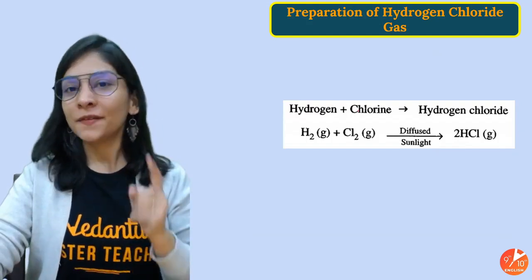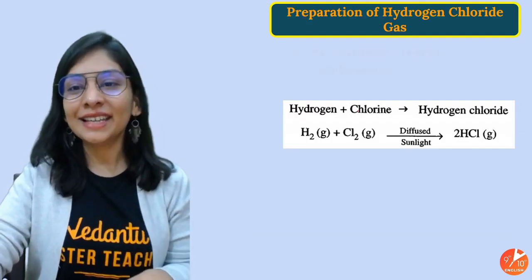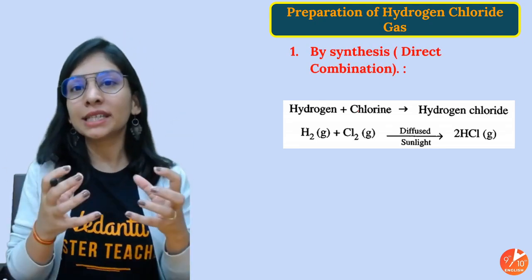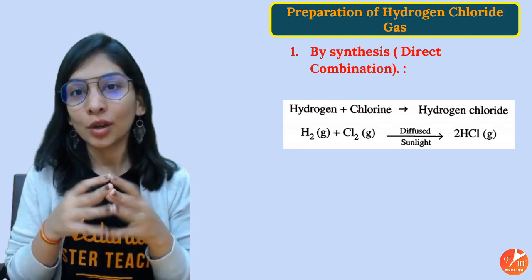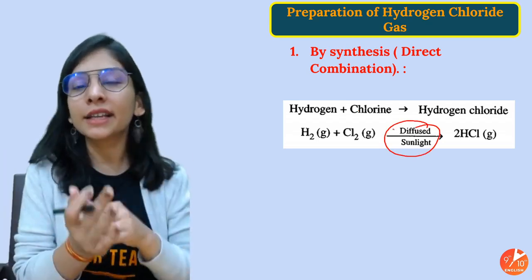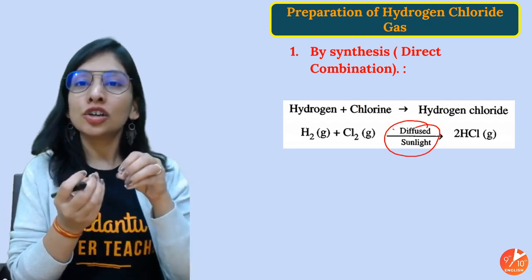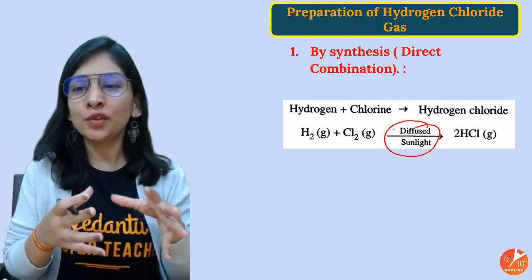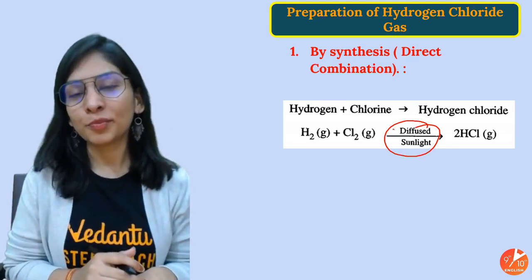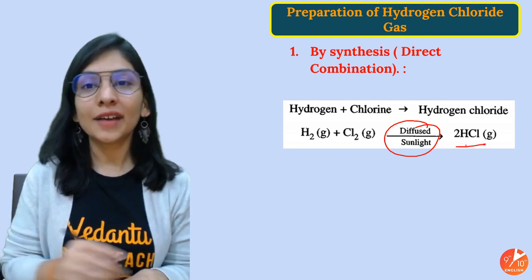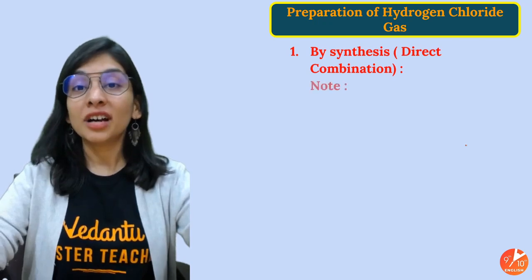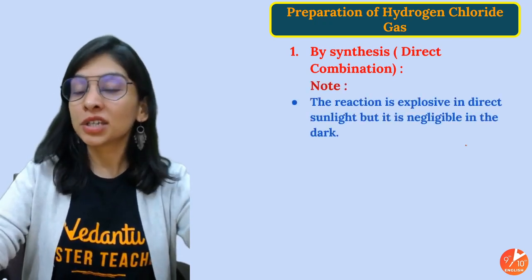Now how to prepare it? Very important, students. And this is a very easy process as well, by direct synthesis. Direct synthesis means we'll take hydrogen, we'll take chlorine, and we'll try to combine them. Oh, that's not that easy. You need sunlight, but that too diffused sunlight, not direct sunlight, because there can be an explosion. Diffused sunlight means a very light and smooth kind of light we are going to provide. They'll combine with each other and you will get HCl. We can provide temperature also. Try avoiding the dark because the reaction will not happen.